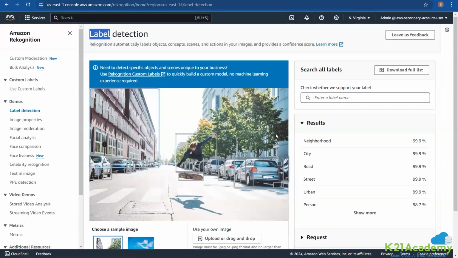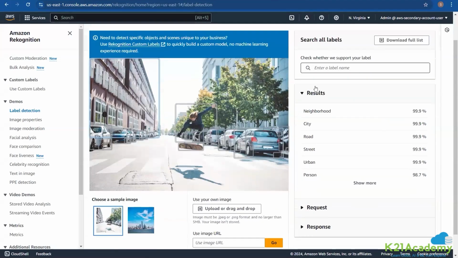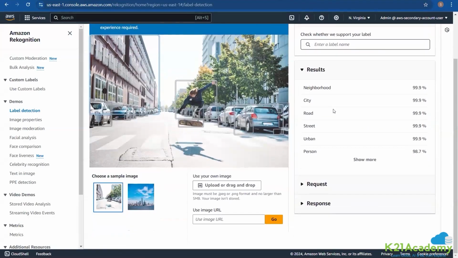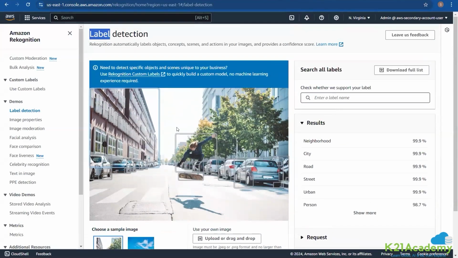Even I'm not able to, I'm looking into it. But anyway, the idea here is that it is able to figure out the labels in your images and the results are like this. You can see neighborhood, city, road, street, urban, person, and it is even telling you the percentage of confidence it has upon those results as well.